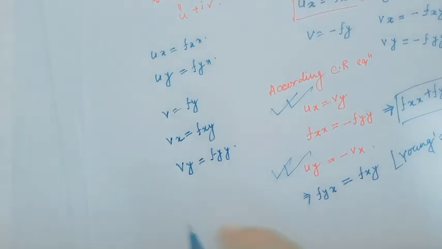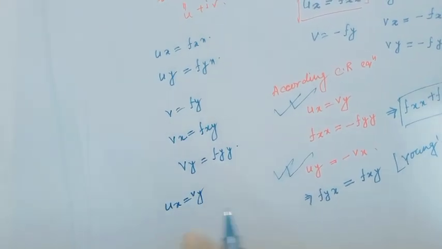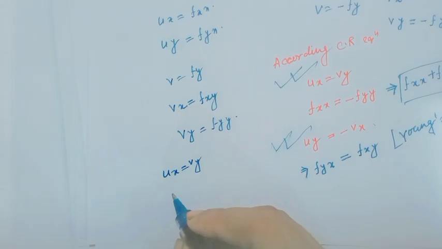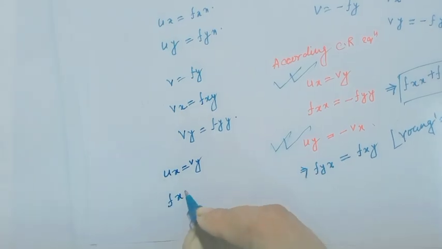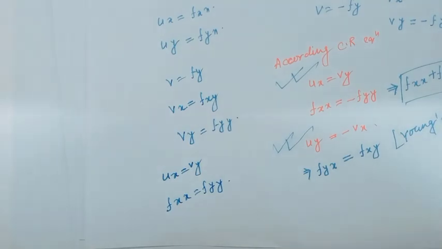Therefore, by the CR equation u_x equal to v_y, that means f_xx equal to f_yy. This is not the harmonic equation.